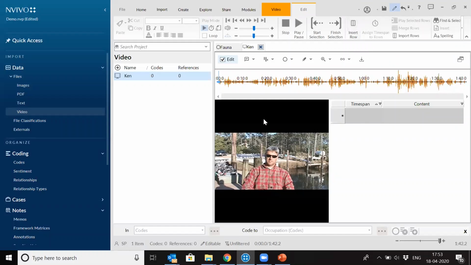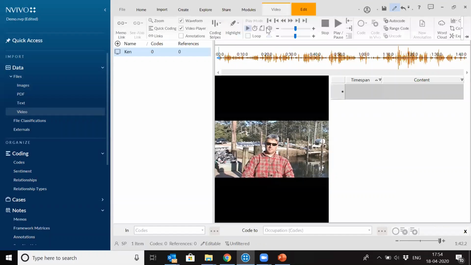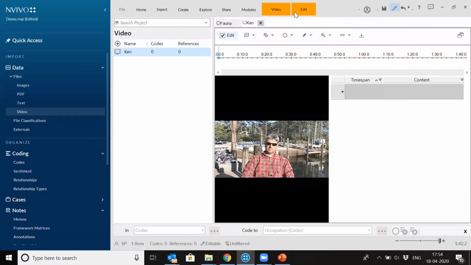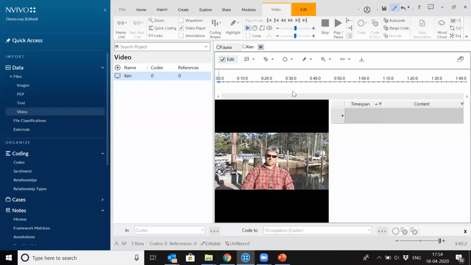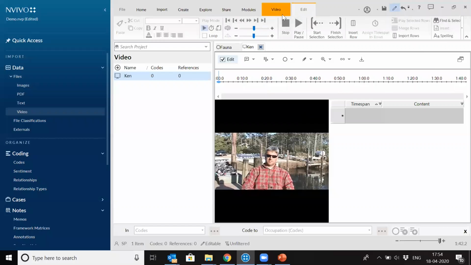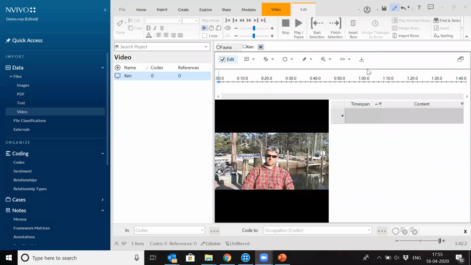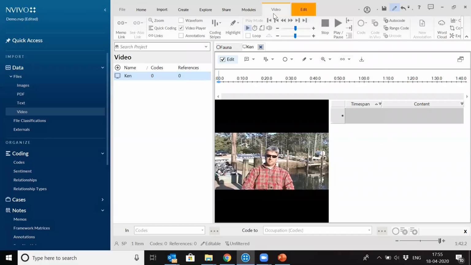Otherwise, you can always listen to the audio or a video file inside NVivo, and you can transcribe manually inside NVivo. Let me show you how. Let's say, okay. So this is the video file. So we can always listen to the video inside NVivo and say, I don't know why it's going there. So you can play and pause inside NVivo.